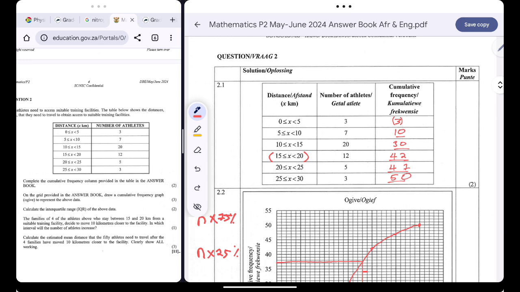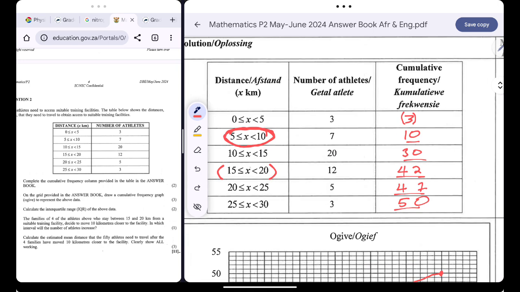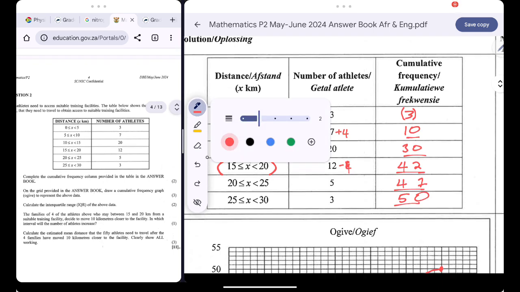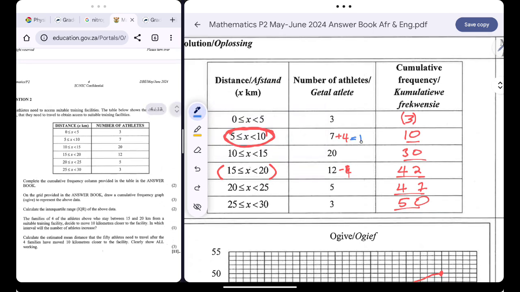So if you are 10 kilometers closer to the gym, that means we must subtract 10 kilometers from your previous location. Are you together? So now these 4 athletes will be added in that interval over there. So basically we are adding 4 athletes over there, and then we are subtracting 4 over there. So in total we will end up having 11, and over there will be 8 athletes.